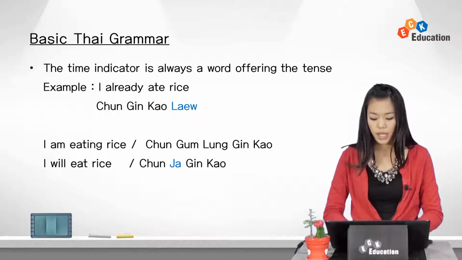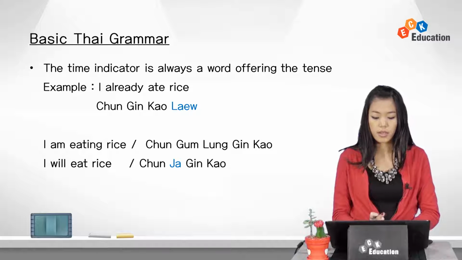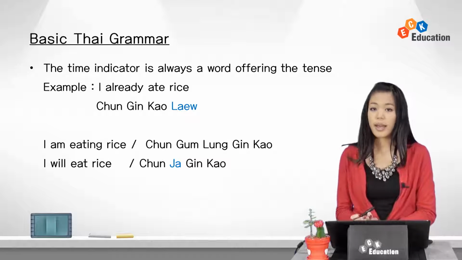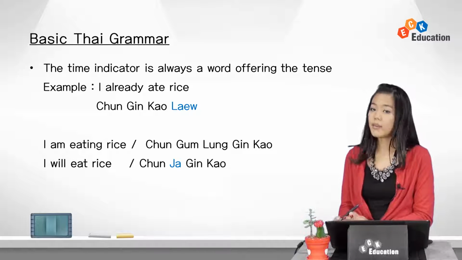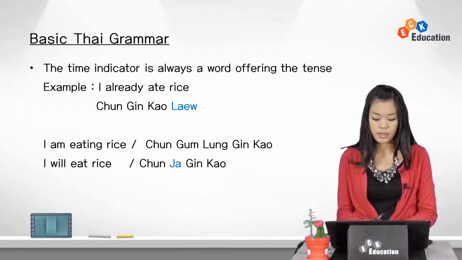The time indicator in this sentence is แล้ว, which means already. ฉัน is I, กิน is to eat. ข้าว is a new word, which means rice. And แล้ว is already. So the whole sentence means I already ate rice.